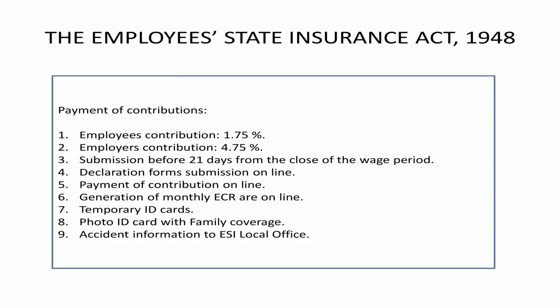Here the payment of contributions is 1.75% from employees and 4.75% from employers. Then it is submitted within 21 days from the close of the wage period. Then the other format, the declaration form. Then payment of contribution online, generating monthly ECRs, temporary ID card, photo ID cards, and accident information to the local office. All these things have to be complied with.